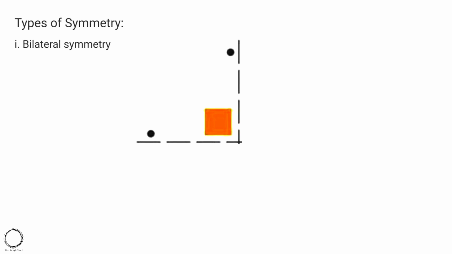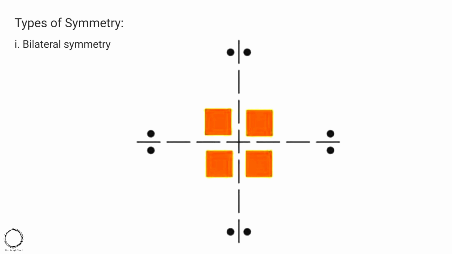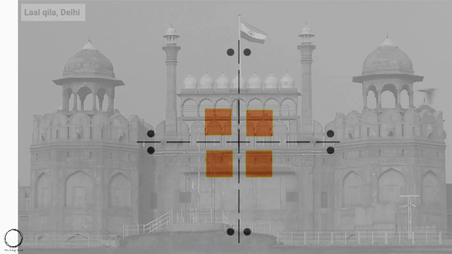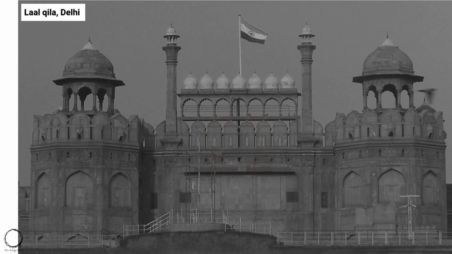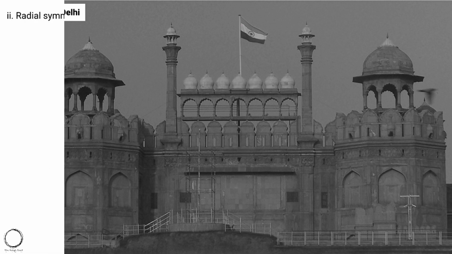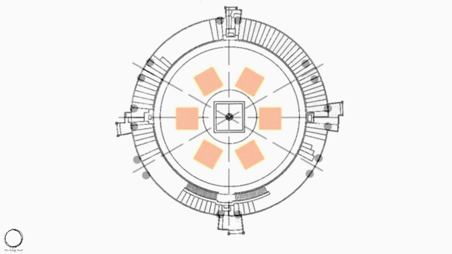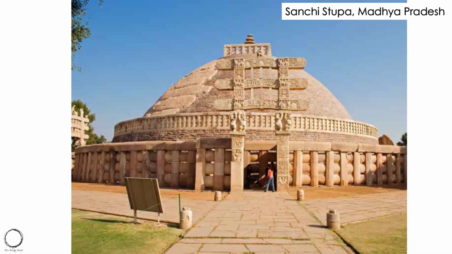First one is bilateral symmetry. Like you can see in the graphics below, the axis is creating the mirror images on all the 4 sides. A vertically symmetrical architecture is the Lal Qila, Delhi, a mirror image of all the components along the axis line. Next is the radial symmetry, like you can see in the graphics below, and the best example for this is the plan of Sanchi Stupa, Madhya Pradesh.